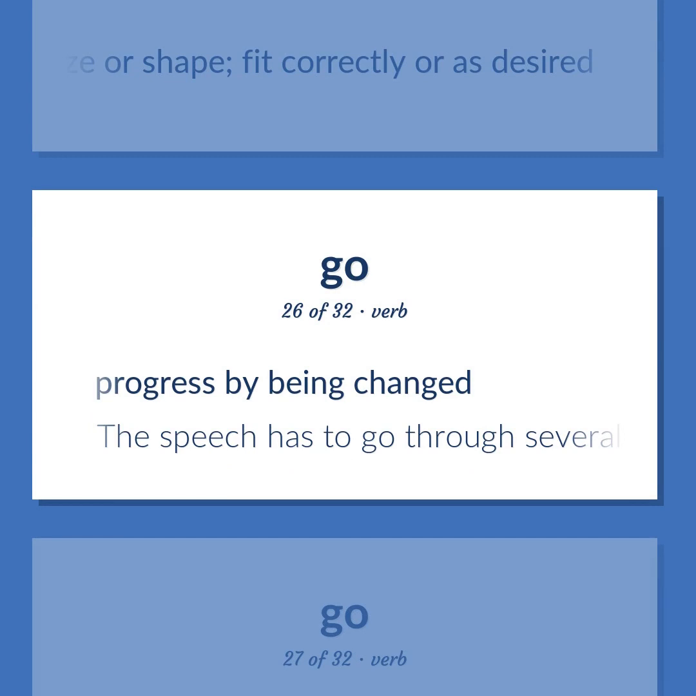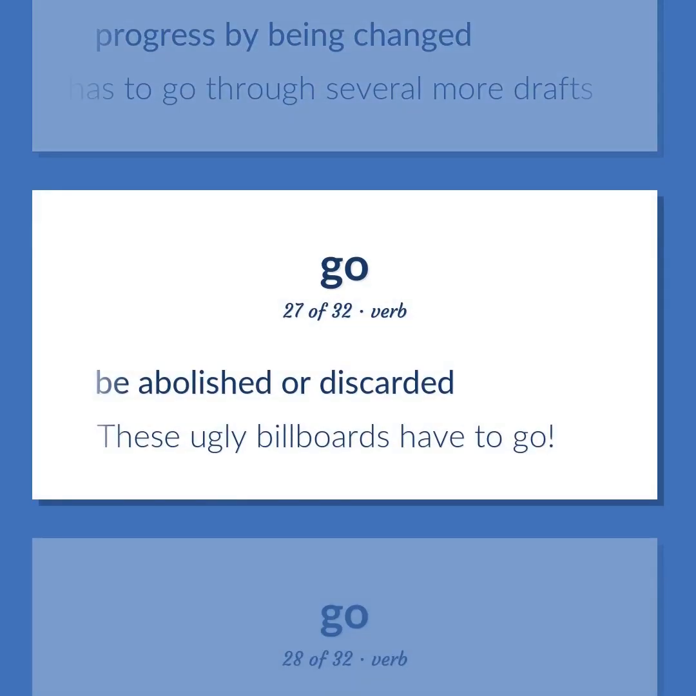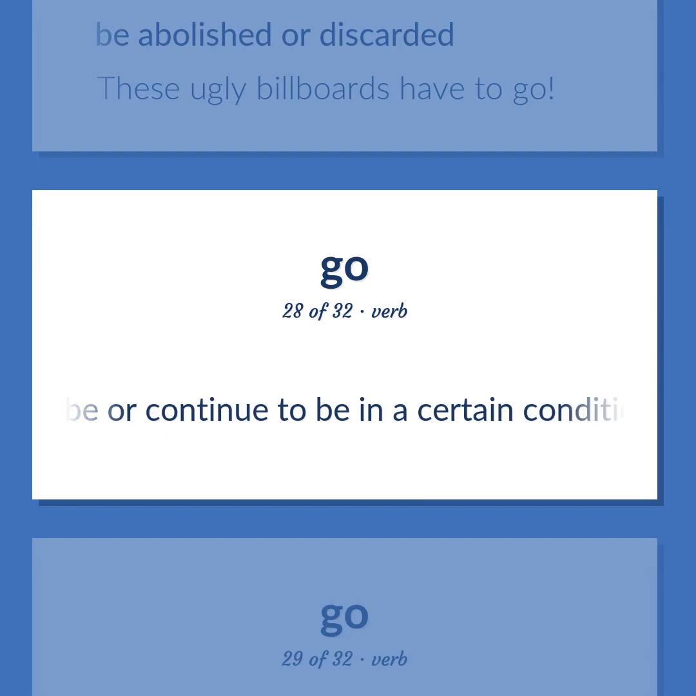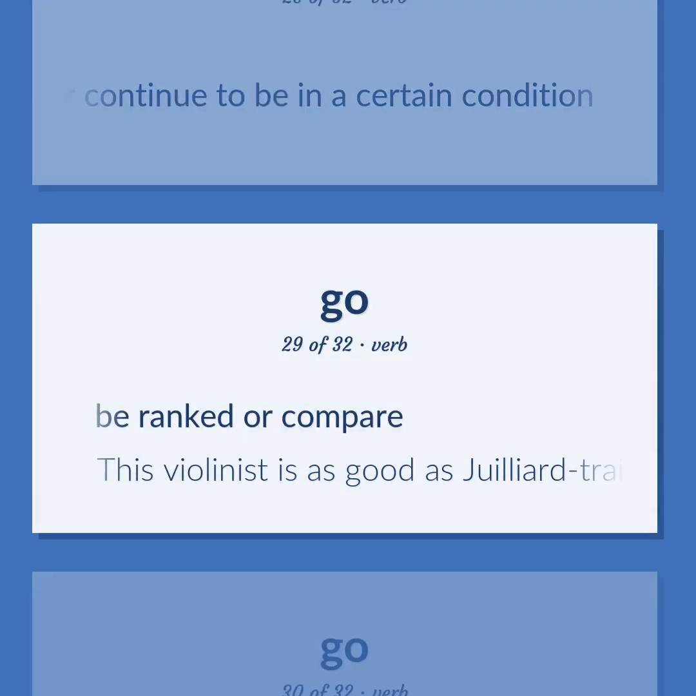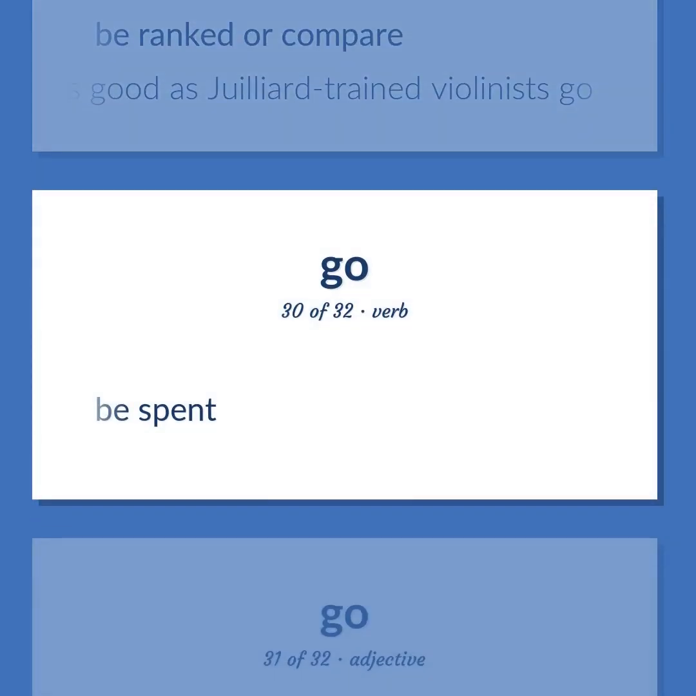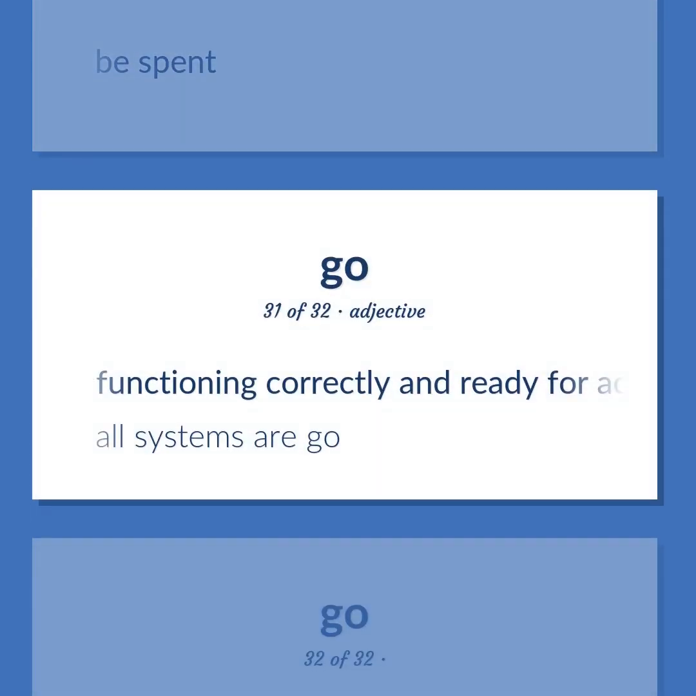Progress by being changed. The speech has to go through several more drafts. Be abolished or discarded. These ugly billboards have to go. Be or continue to be in a certain condition. Be ranked or compare. This violinist is as good as Juilliard-trained violinists go. Be spent. Functioning correctly and ready for action. All systems are go.